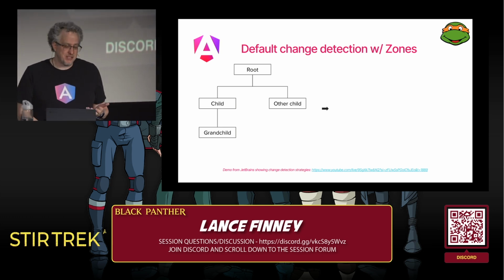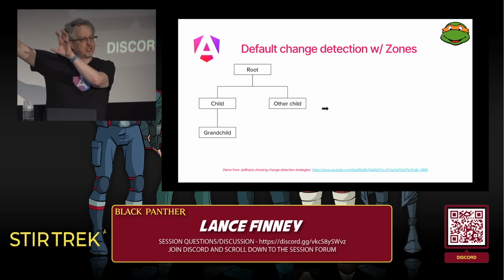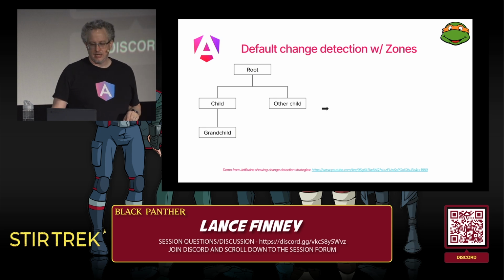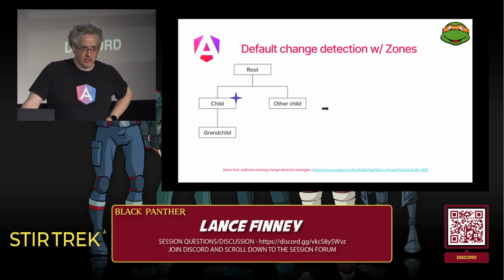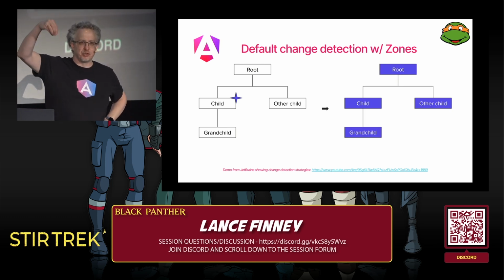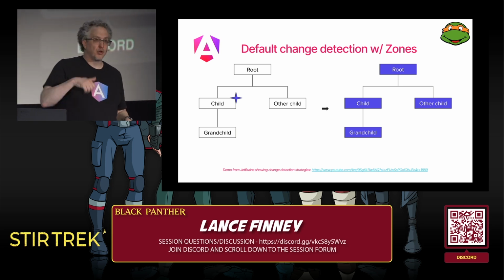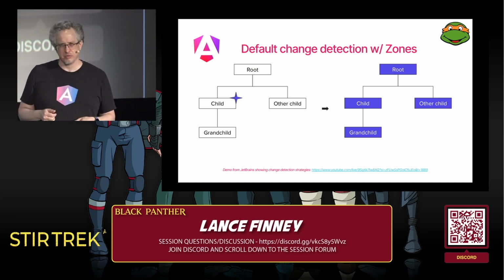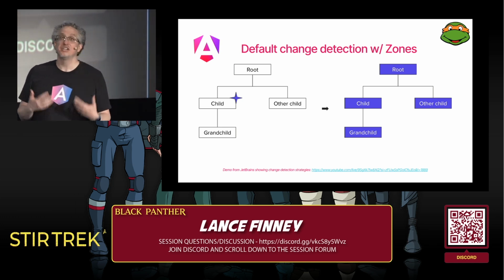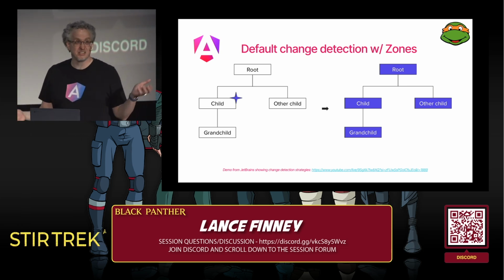The way Zones works basically, well, we'll see an example with this application. Imagine we have a root component and a couple child components and our grandchild components, and imagine this is arbitrarily large. And there's a change. The user interacts somehow with the child component. What will happen is that there will be a traversal from the root through the entire tree. So Zones is going to go through every single component, starting from the root, and say, hey, have you changed? Do I need to re-render you? Have you changed? Do I need to re-render you? Have you changed? And it's a very fast traversal, but it's still a traversal. And on a big tree, it takes time.